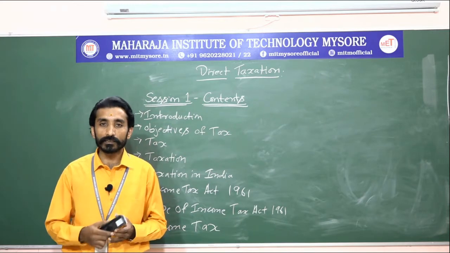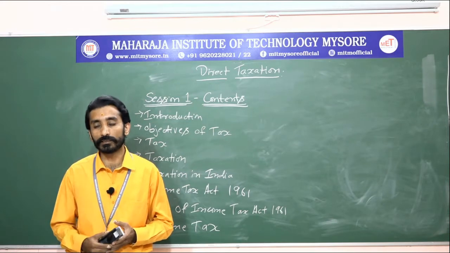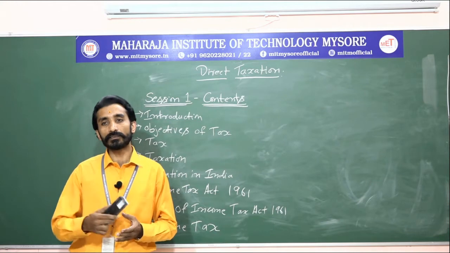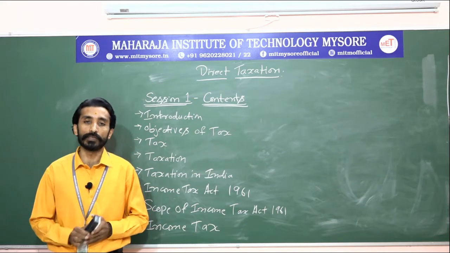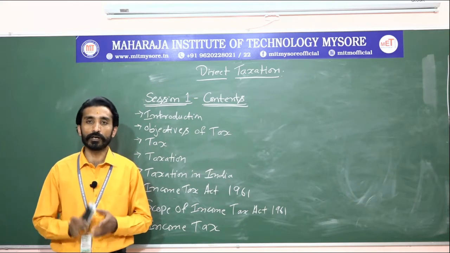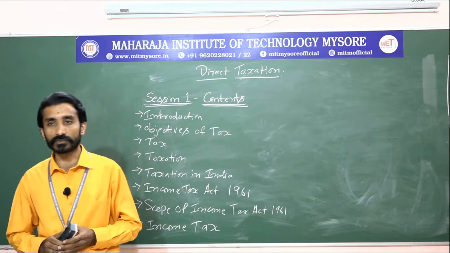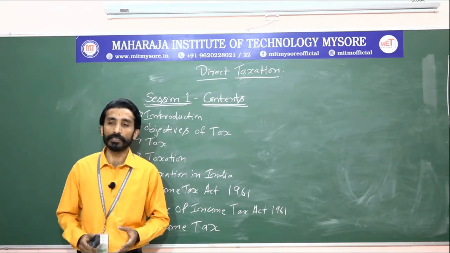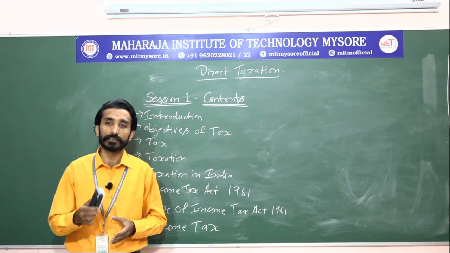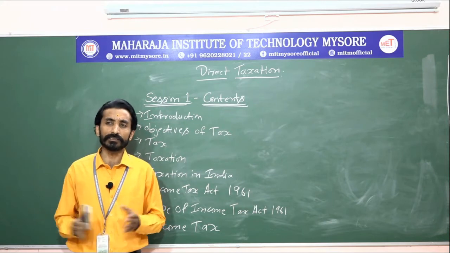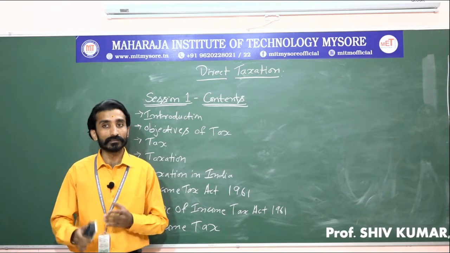For whatever income we generate out of these 5 heads, we need to pay to the government as tax, right? So as a common individual, I feel I have to pay tax to the government for whatever revenue I generate out of these 5 heads. But as a common man, I will not know what these 5 heads are, right? All these 5 heads are associated with their own legal aspects, which are guided by the tax authorities. So as an individual I will be paying the tax, and that is the end of it. Now I will move on to the session contents.